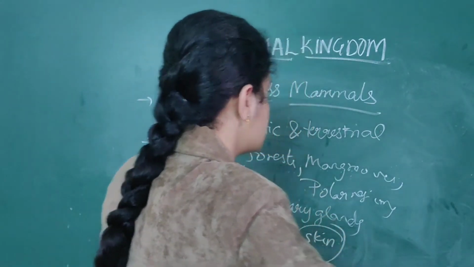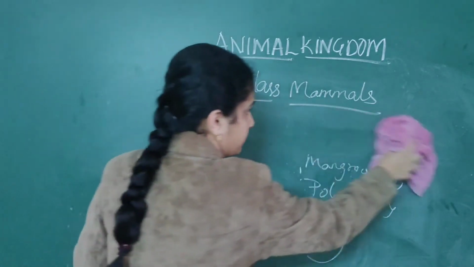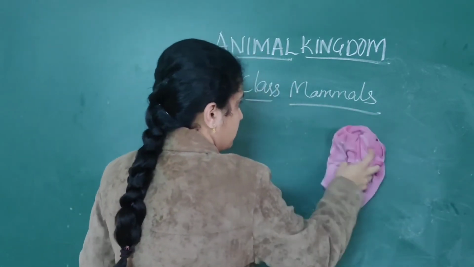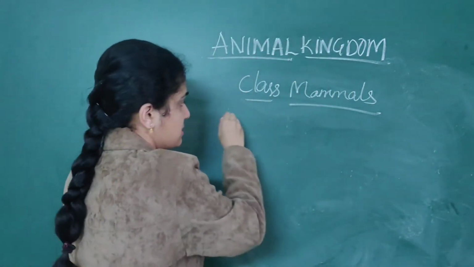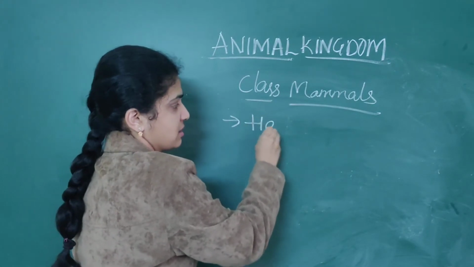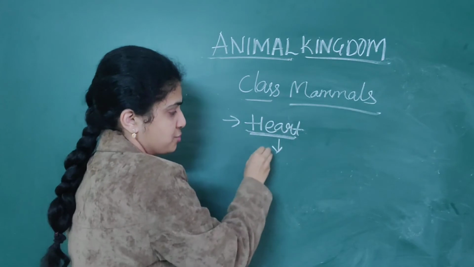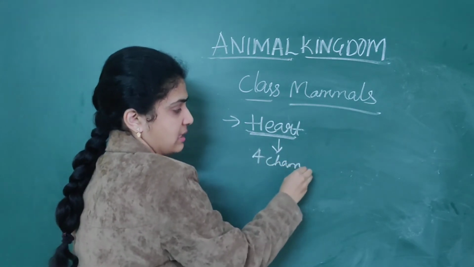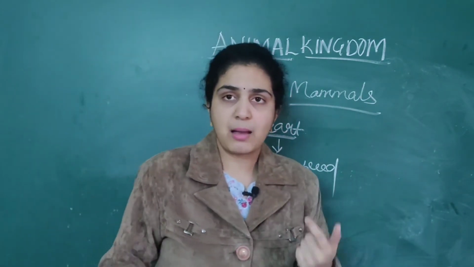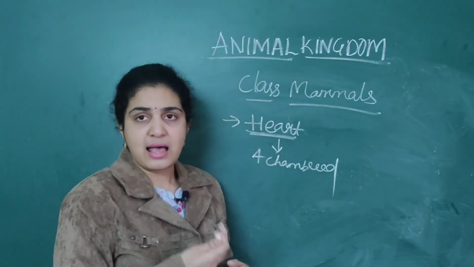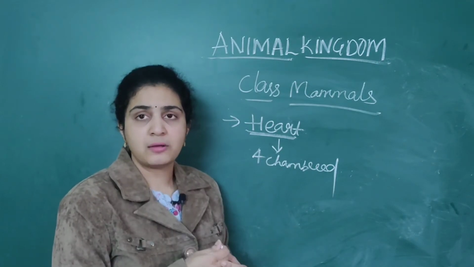Next, when you go into the systems, first is the circulatory system. So the heart. The heart is usually four-chambered. When you're reading about mammals, remember humans as well as cats and all, everyone will have a four-chambered heart.